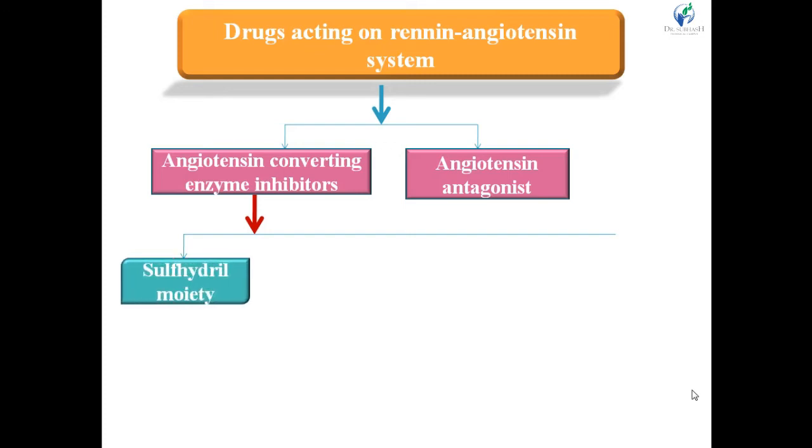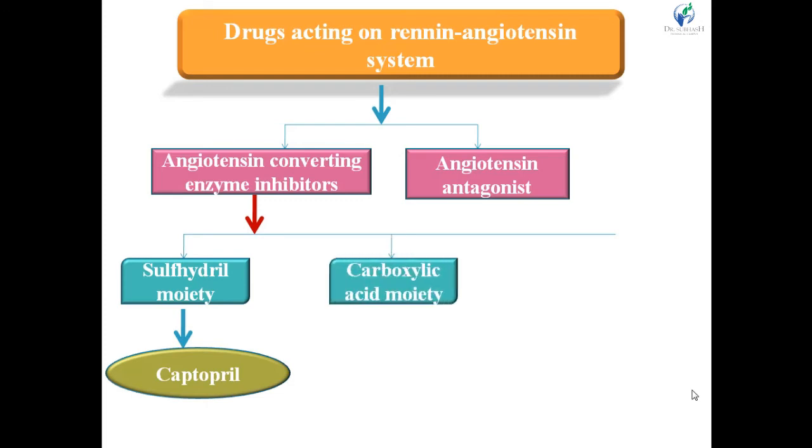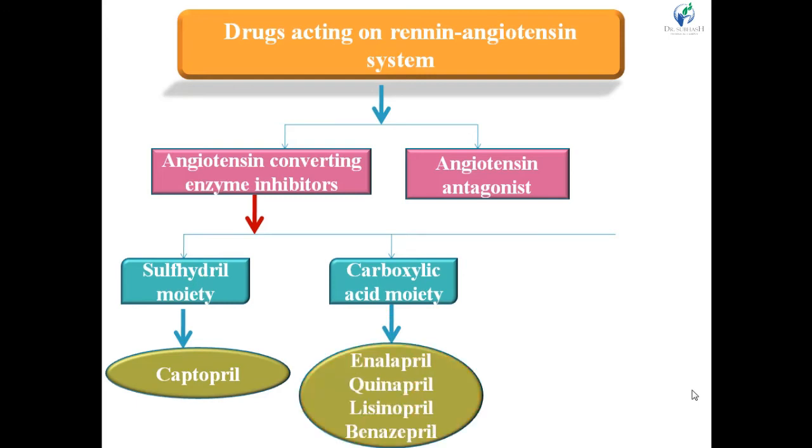First one is the sulfhydryl moiety, compounds which contain the sulfhydryl group. It is captopril. Second one is the carboxylic acid moiety. Examples are enalapril, quinapril, lisinopril and benazepril. Third one is the phosphinyl moiety, which contains the phosphinyl structure in the ACE inhibitor.